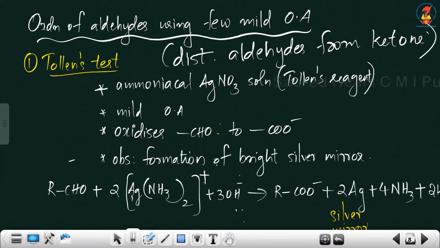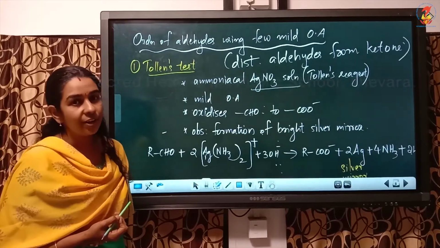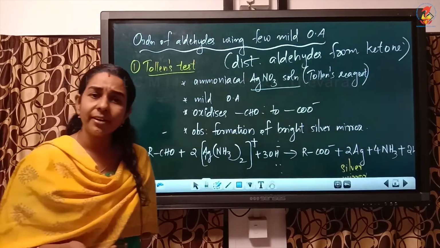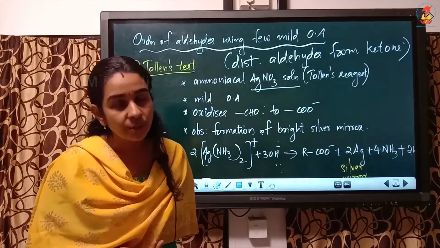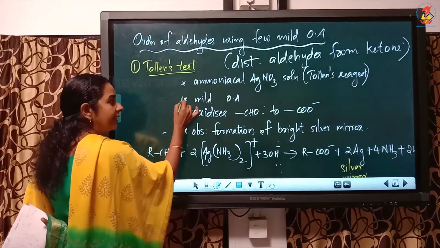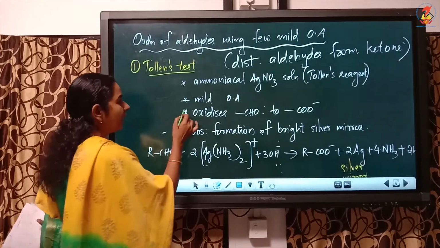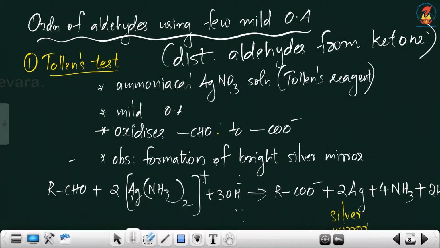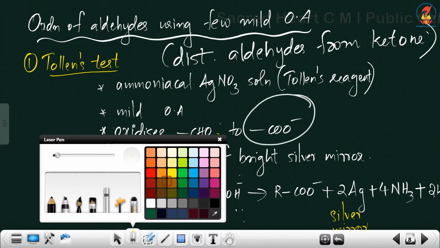What is Tollens reagent? It is ammoniacal silver nitrate solution. That means silver nitrate mixed with ammonium hydroxide. And remember, it is a mild oxidizing agent. And what is the chemistry behind the reaction? This mild oxidizing agent oxidizes aldehydes to, remember, it is oxidized to what?